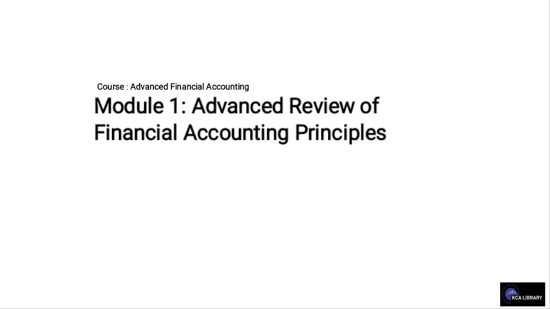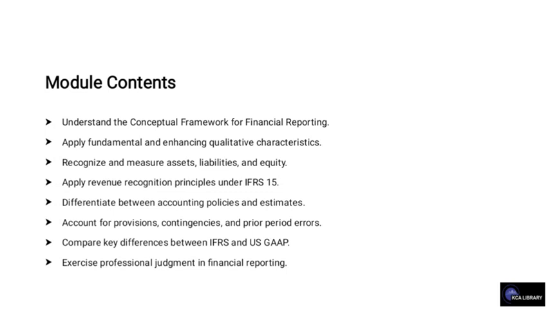Advanced review of financial accounting principle. Under this, we will understand the conceptual framework for financial reporting. We apply fundamental and enhancing quality characteristics, and also we recognize and measure assets, liability, and equity. And we will be able to apply revenue recognition principle under IFRS 15, differentiate between accounting policy and estimate, account for provision, contingencies, and prior period error. We will also compare key differences between IFRS and US GAAP. And lastly, we exercise professional judgment in financial reporting.